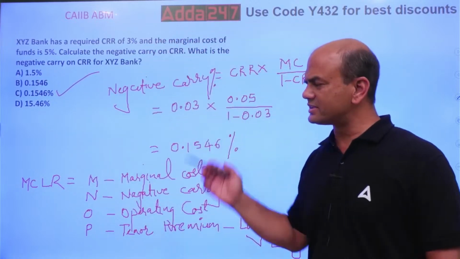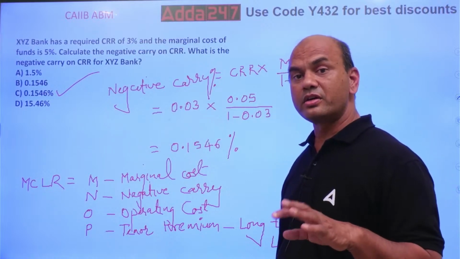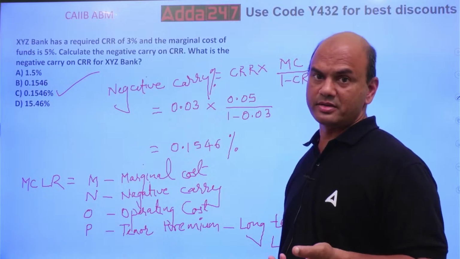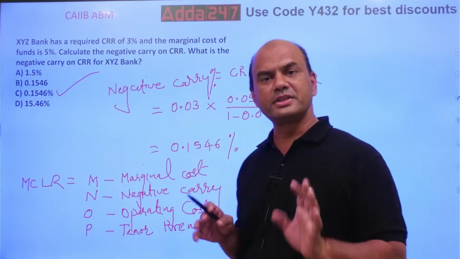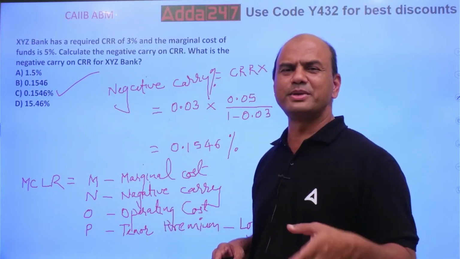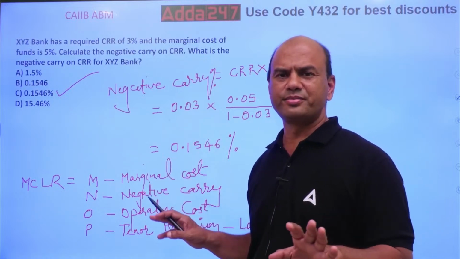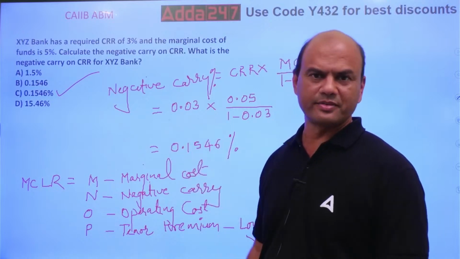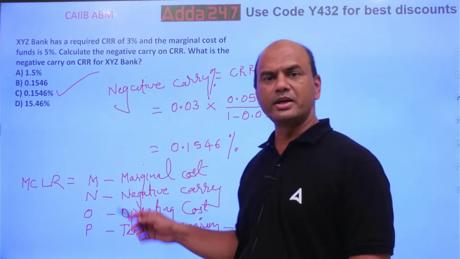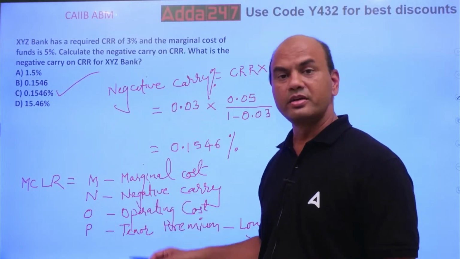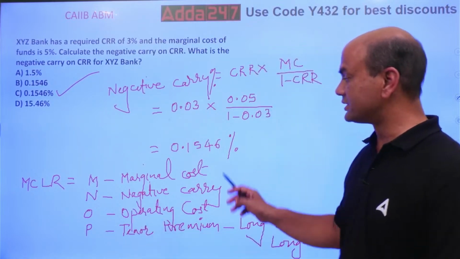Now what is this negative carry? Kindly note, MCLR is your internal benchmark. Here there are two benchmarks, internal and external. Internal benchmark is always MCLR nowadays. Earlier there were many things, like the base rate. Now it's MCLR. MCLR has four components, MNOP: marginal cost, negative carry, operating expenses, and tenor premium. So these are the 4 points.